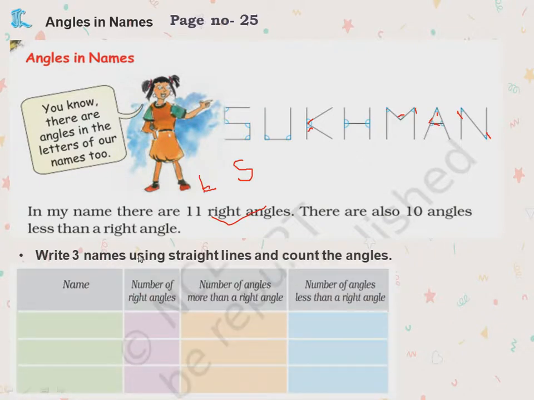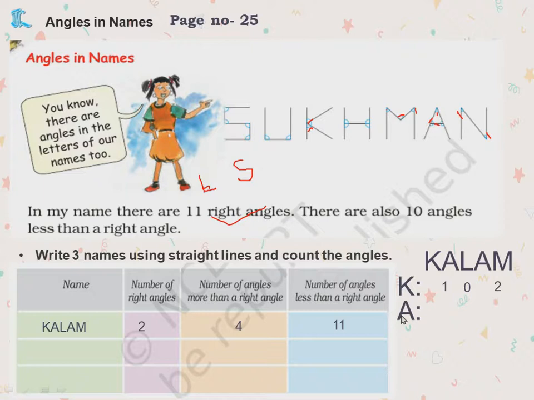Now they are asking you to make three such names. Write the right angles, more than right angles, less than right angles. For example, I have taken the name as Kalam. How I got this? For example, K I have taken. See, right here L shape is formed. Here the angle is formed. That is right angle. And next one, more than right angle, no more than right angles, less than right angle, 1, and here it is 2. Okay. Now next A. Similarly in this, how many right angles, less than right angles, you note down.